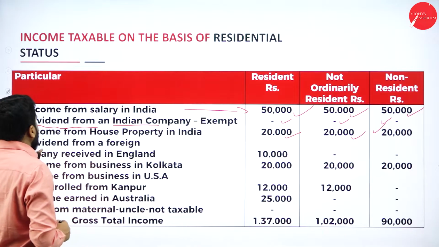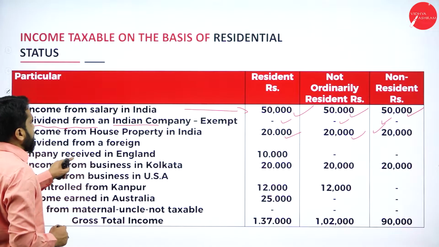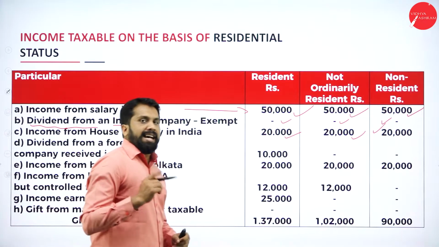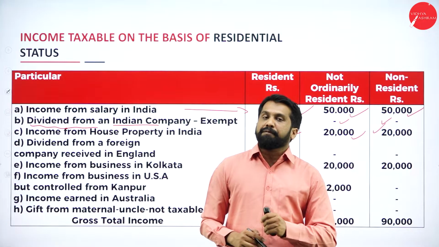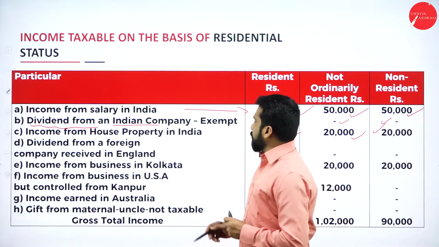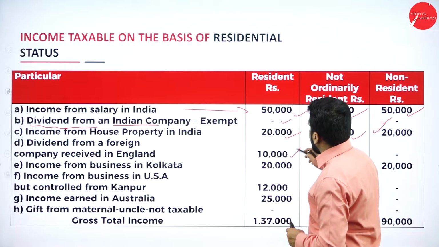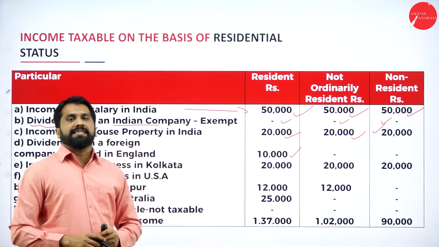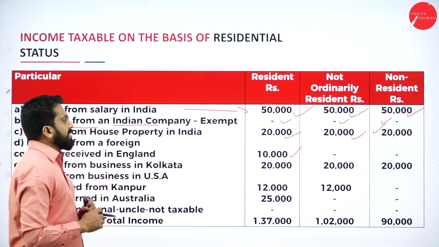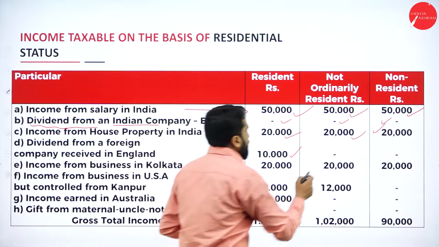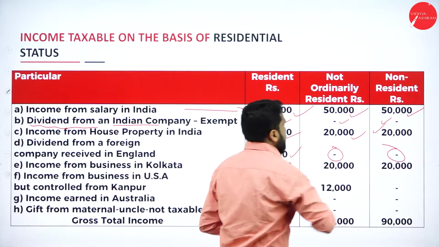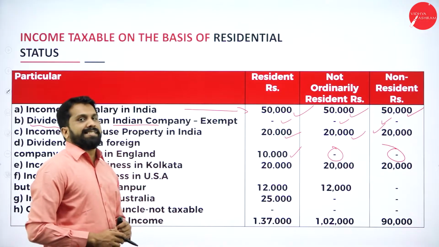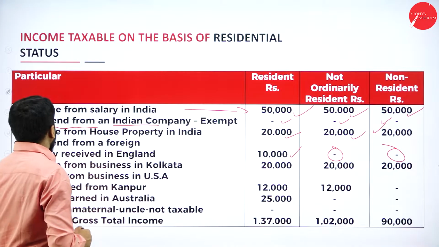Next, dividend from foreign company received in England. As I told you, any dividend from foreign company, the first person will be considered as taxable. The first person is considered as taxable. Then for the second person, nil and nil. It is not taxable. We'll go for the next one.